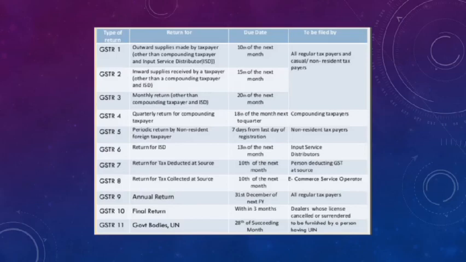GSTR 10 is the final return and its due date is within 3 months, and it is to be filed by dealers whose license is cancelled or surrendered. And then GSTR 11 is the return for government bodies with UIN, and its due date is 28th of the succeeding month, and it is to be furnished by a person having UIN.